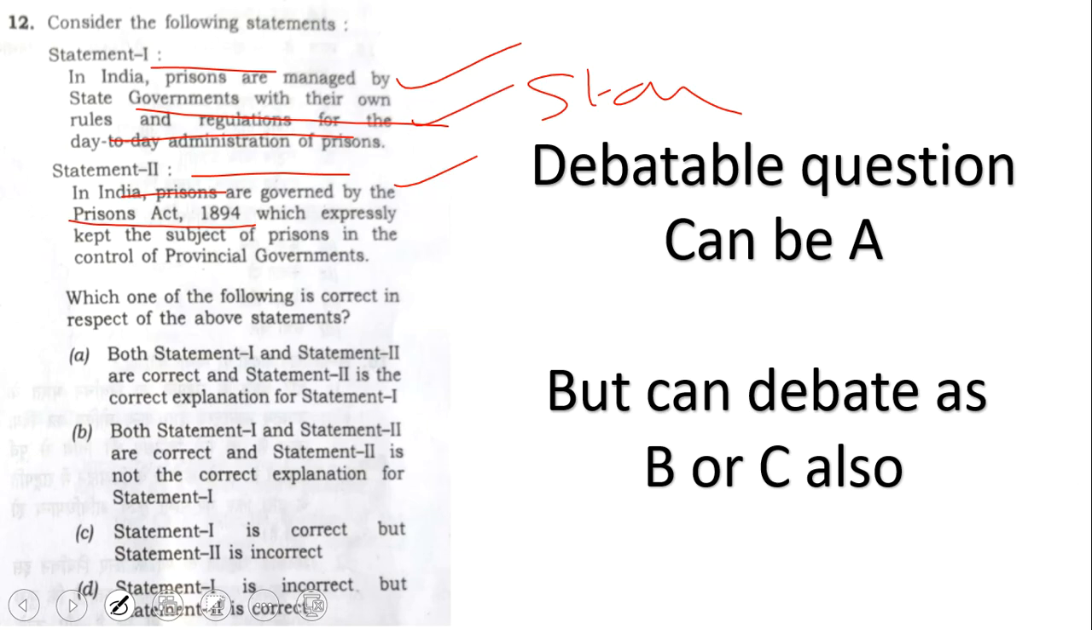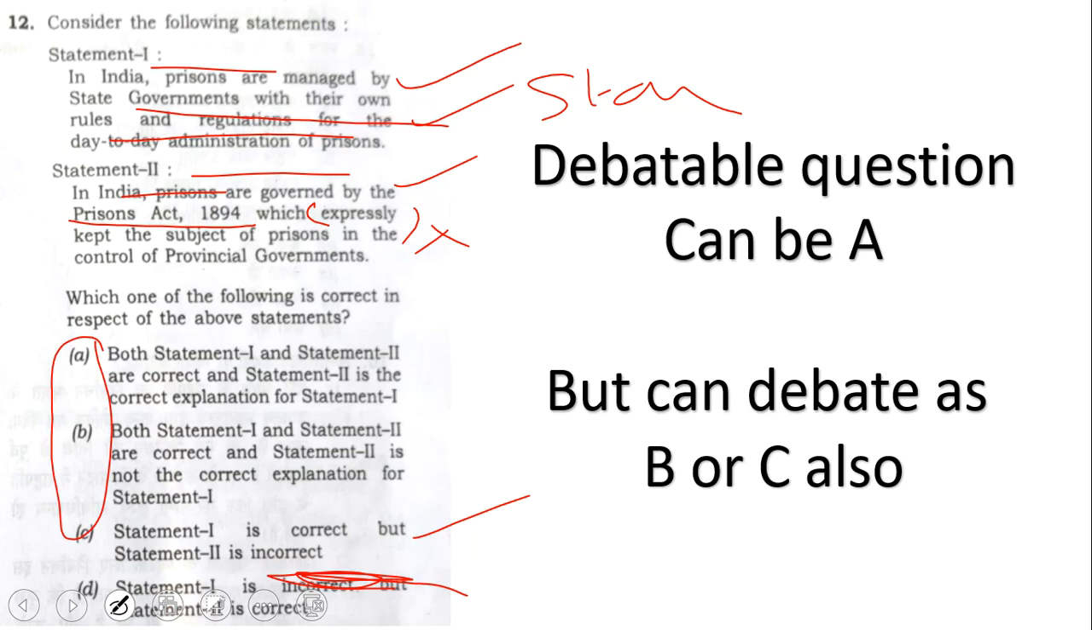The Prisoners Act 1894 expressly kept the subject of prisons in the control of the provincial government. Sometimes it can be wrong. If it is wrong, then our usual trick: the second is wrong and the answer is directly C. One thing is that D is not possible, because statement 1 we need as correct. So it can be either A, B, or C only.